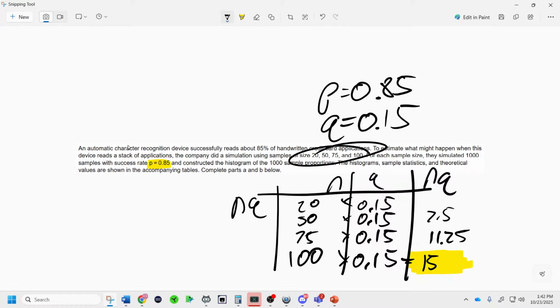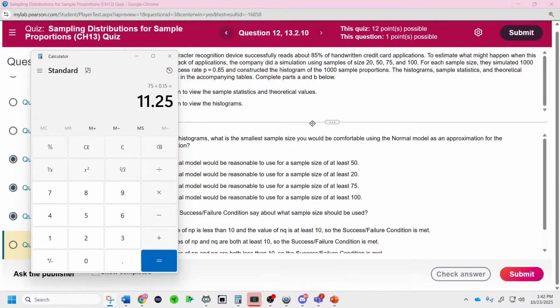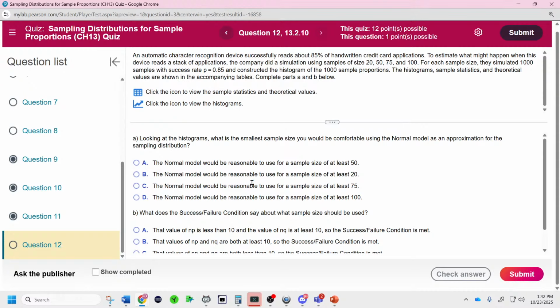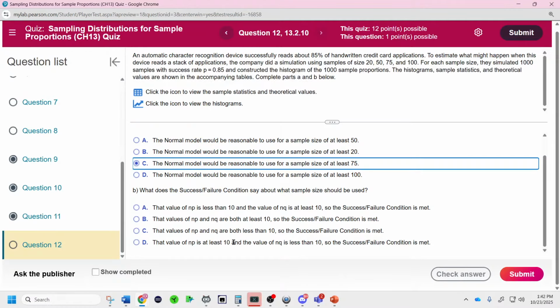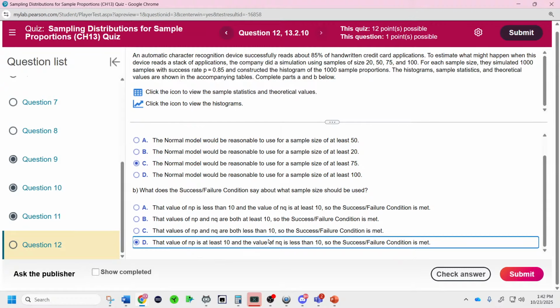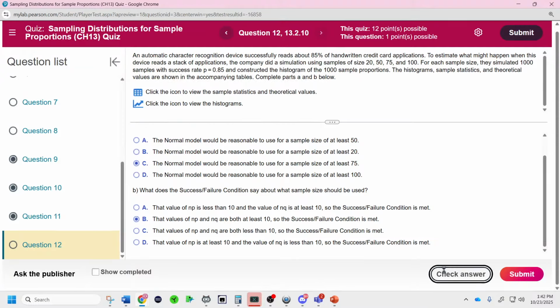And that's multiplying 50 times that, and this is this. Why am I happy with 11.25 when doing the success-failure condition? It's greater than 10. As long as you have at least 10 successes and at least 10 failures, then we will have a normal shape. So 75 would be the lowest amount because that's when we have at least 10 successes and at least 10 failures. And that's what it says: the values of np and nq are both at least 10. There we go. That should do it.